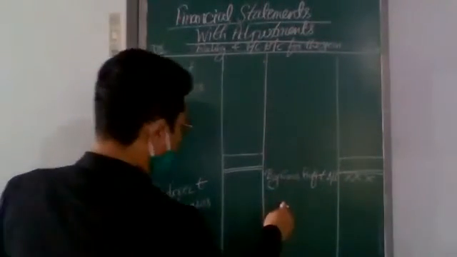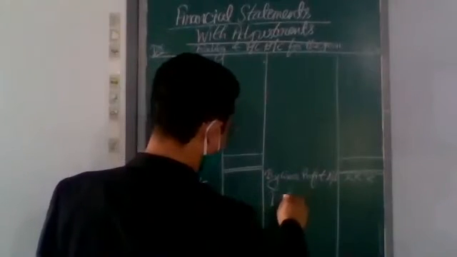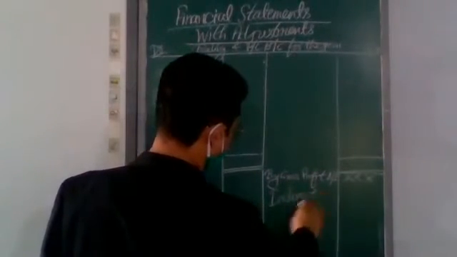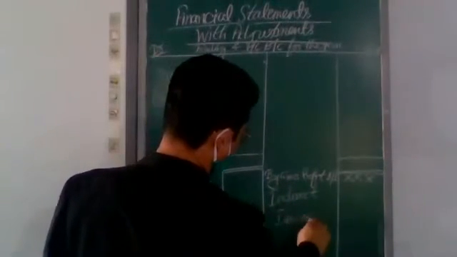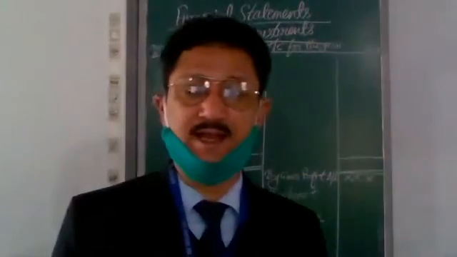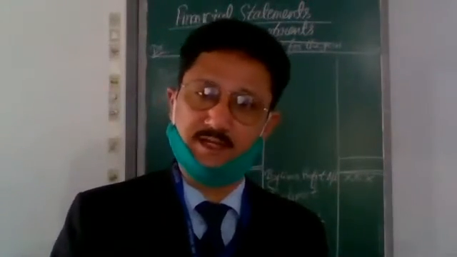Similarly, indirect income is recorded on the credit side of profit and loss account.